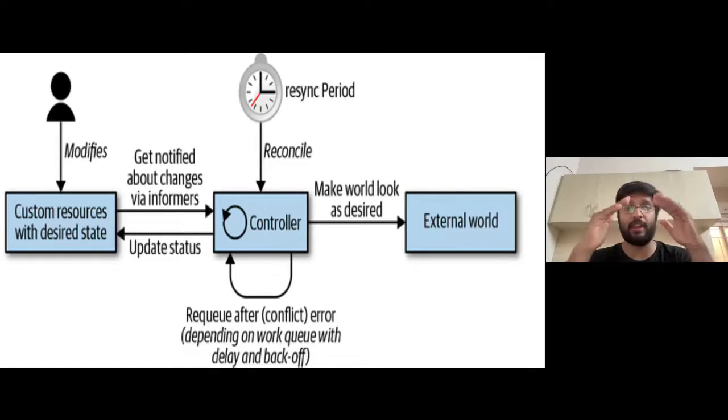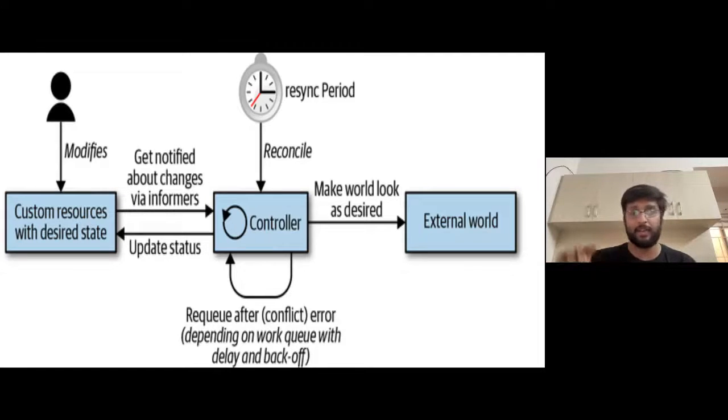So informers maintain an internal cache, and it stores all of the current state of deployments, pods, whatever you want to actually use in your controller, whichever object the controller is concerned with.